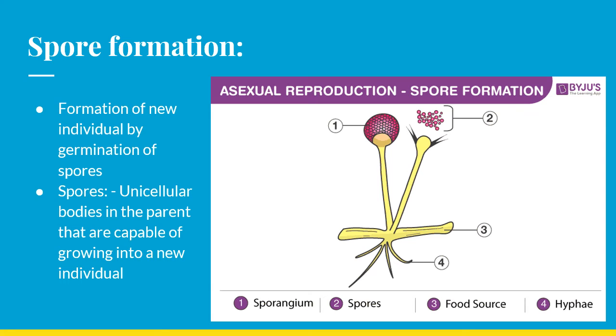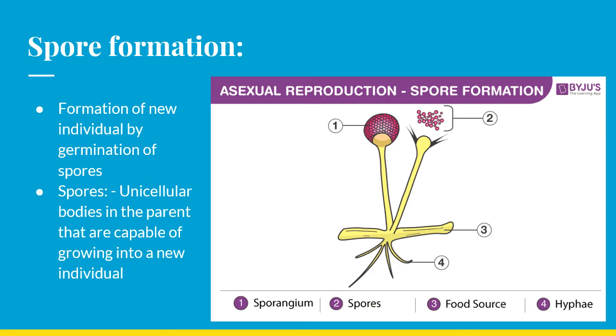Next, it is spore formation. So spore formation, you would have learned in lower classes also, is the formation of a new individual by germination of spores. And what are these spores? The spores are unicellular bodies in the parent that are capable of growing into a new individual.